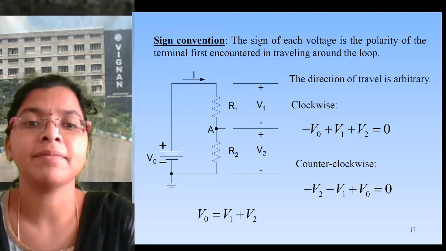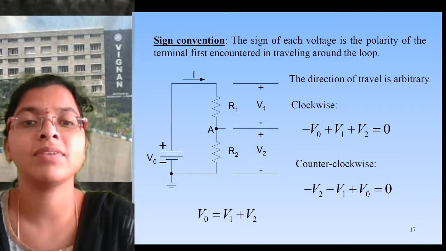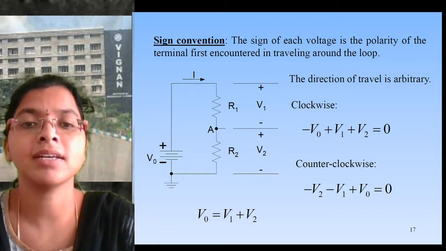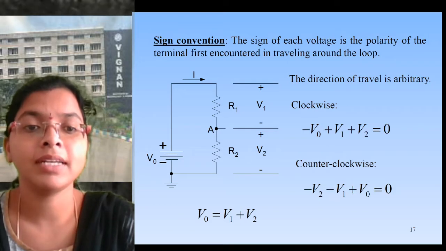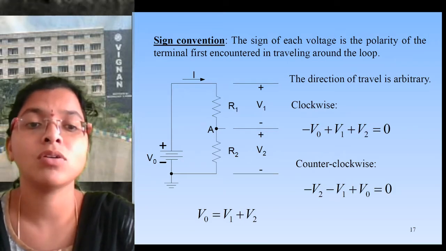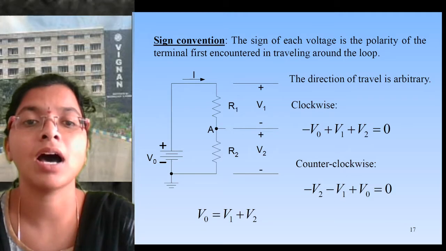The voltage will be dividing. At the R1 resistor, let us take the voltage across that resistance as V1. At R2, let us take the voltage across that resistance as V2. Now we have three voltages: V0 is our source, V1 is the voltage across resistor R1, and V2 is the voltage across resistor R2.